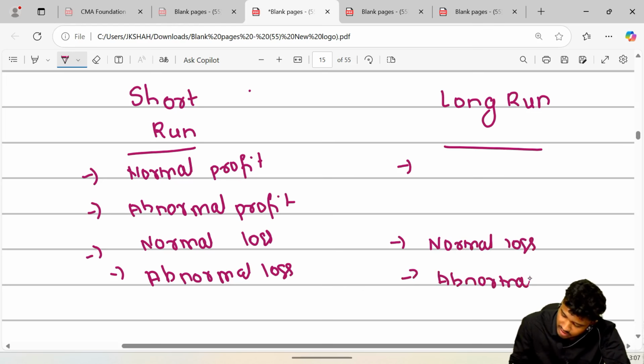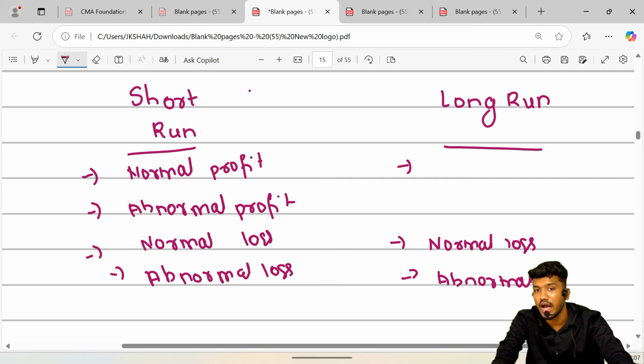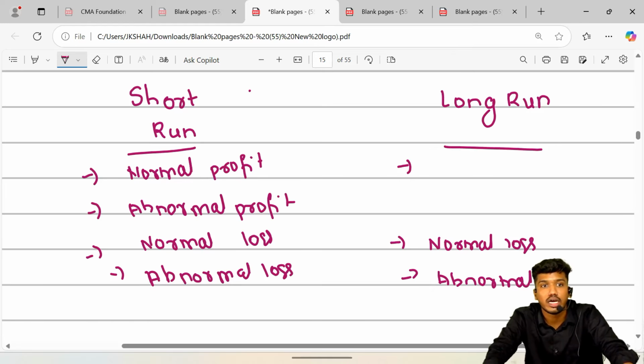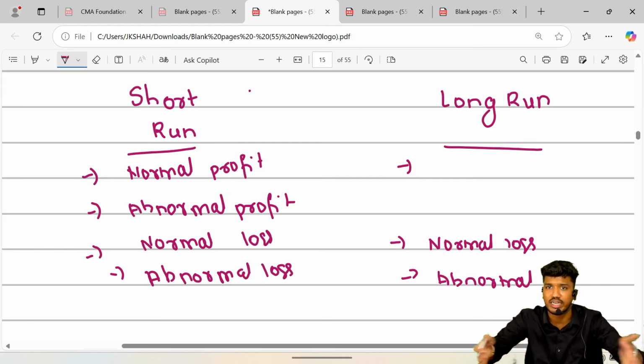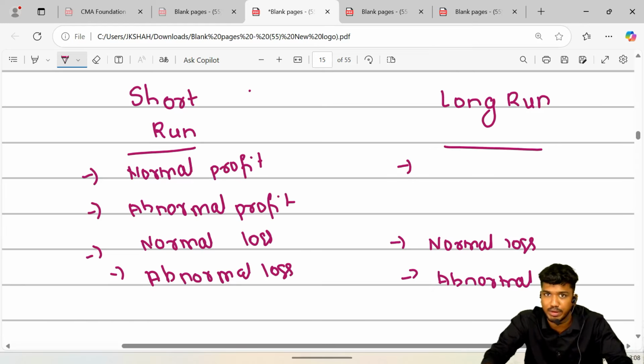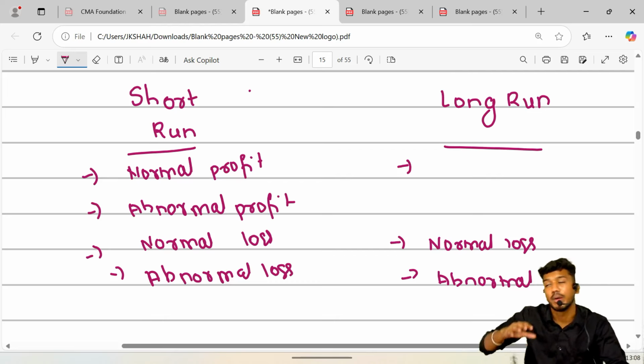Now come to profit. Understand carefully. In short run, I give an example of my student called Dev who started his business of sandwich, and he was one of the few persons who started the business of sandwich in his locality. So people found that this business has a good amount of profit, this business has potential of profit, and people joined. Now he is not the only one. Many people have entered into the market because they find there is hope of profit in this product. We feel there is profit in this product, let's go in too.